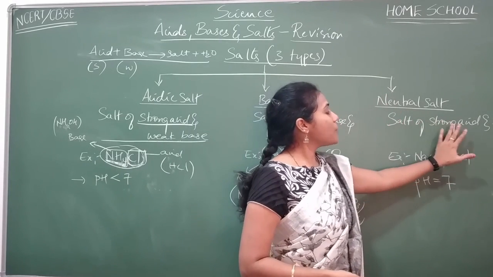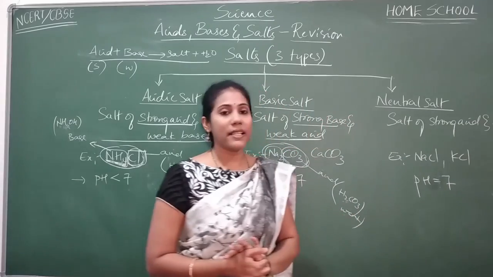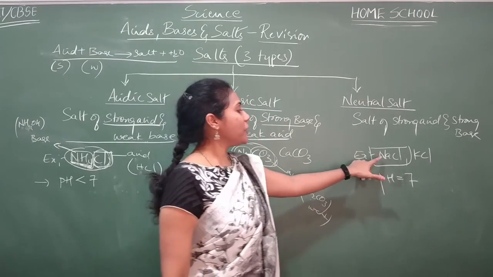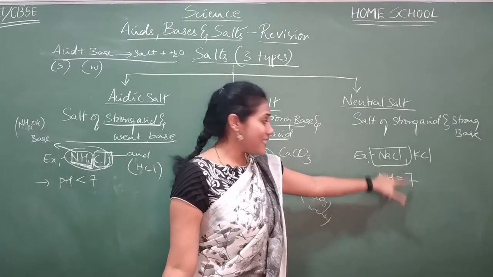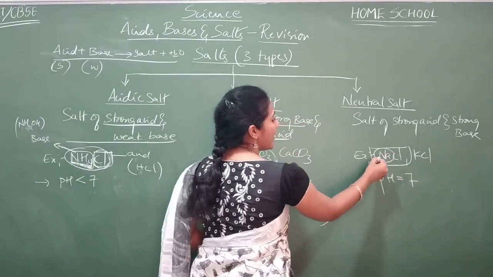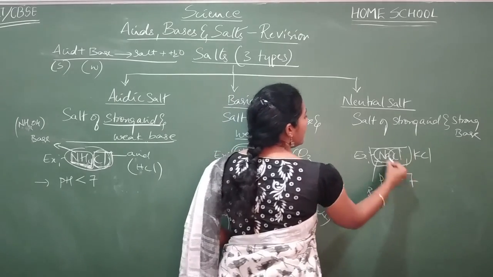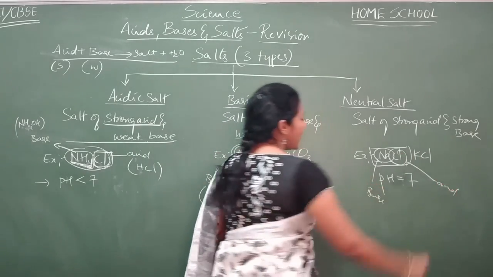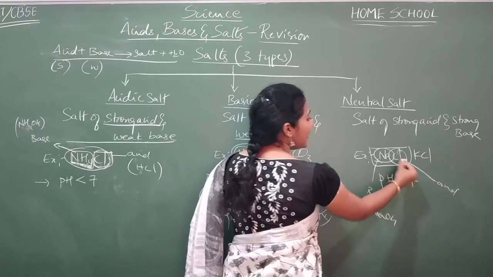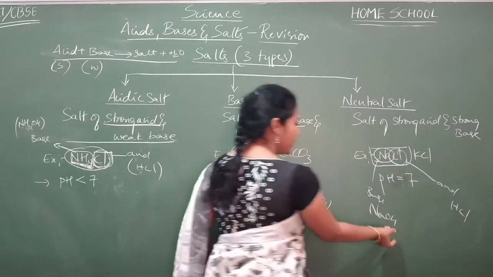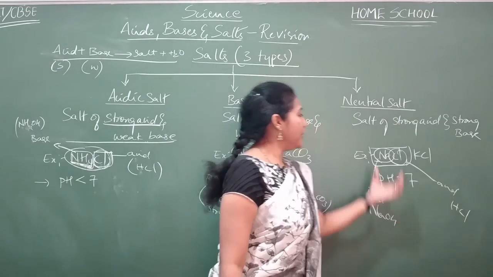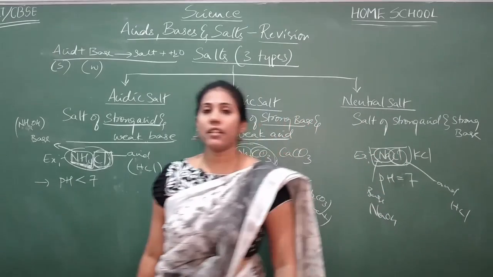And coming to the neutral salt, the best examples are NaCl and KCl. This is the salt that has formed from a strong acid and a strong base. Say for example NaCl is there. Can you predict which base and which acid I have taken to make NaCl? I told you the first part of a salt will always come from a base and the second part will always come from an acid. Just try to think, Na containing base, which is NaOH. Cl containing acid, HCl. NaOH is also a strong base, HCl is also a strong acid. So when they combine, you get a neutral salt where the pH is equal to 7.